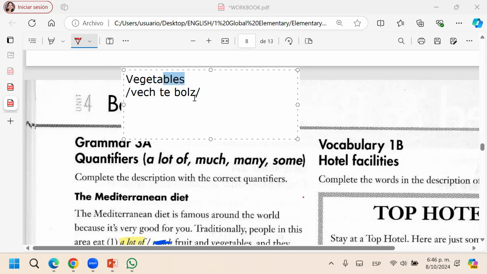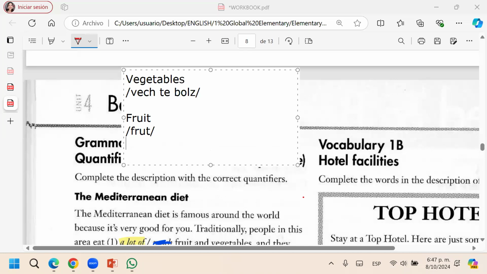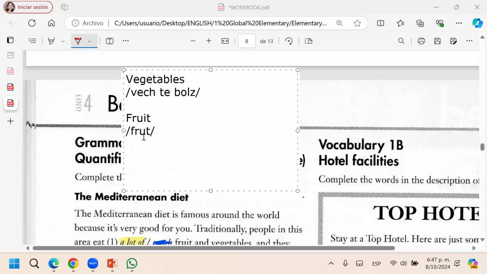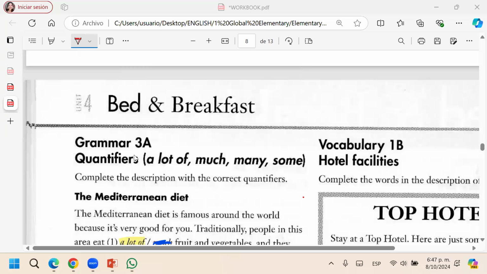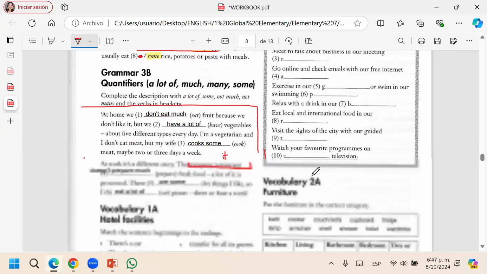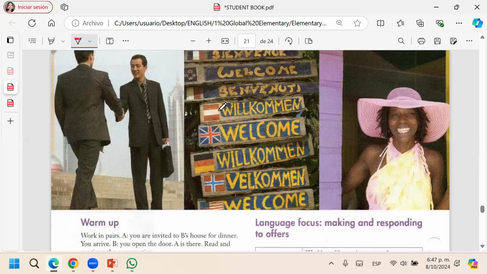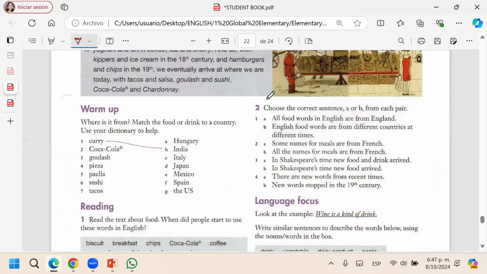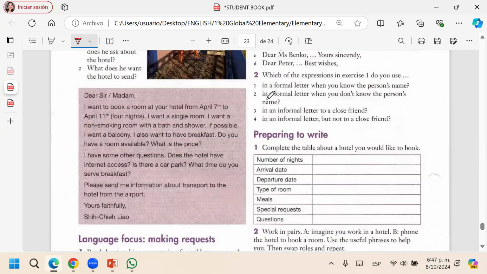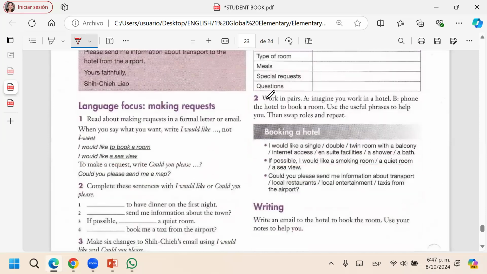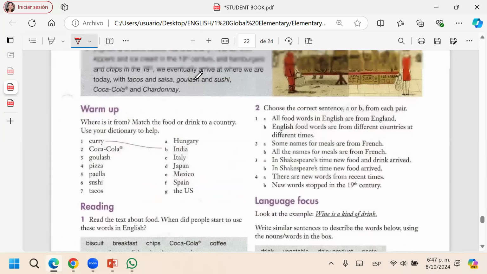Balls. Vegetables. So vegetables and fruit. Like this. Do you understand? Yes. Okay, nice. I think that was the last one. So in this unit: food, hotels, countable, uncountable, and I have one more here.